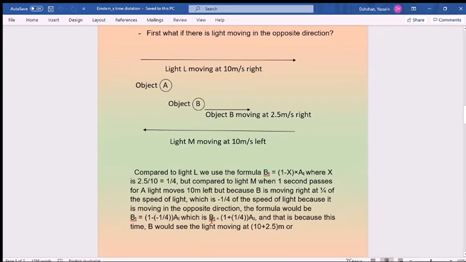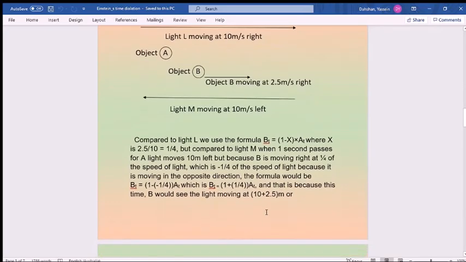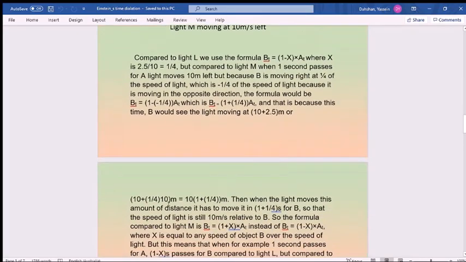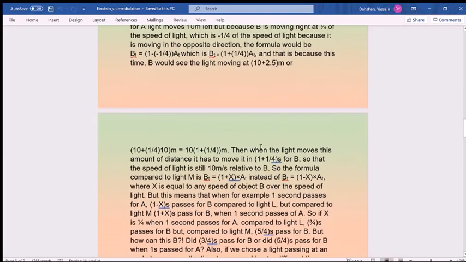And that is because this time B will see light moving at 10 plus 2.5 meters. So, B will see the light moving 10 meters and also 2.5 meters because he's moving in the opposite direction. So you see light moving more distance. And now, when the light moves that amount of distance, it has to move this distance in 1 plus 1 over 4 seconds for B, so that the speed of light is still 10 meters per second to B.